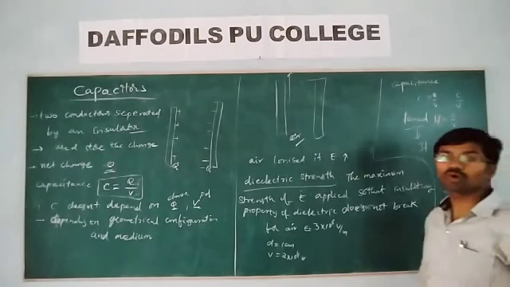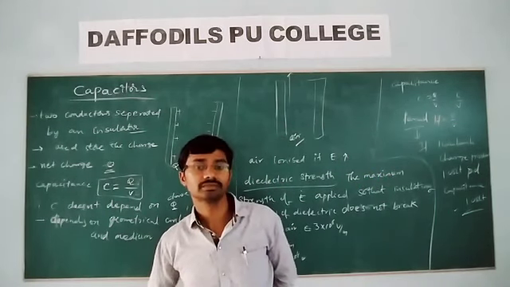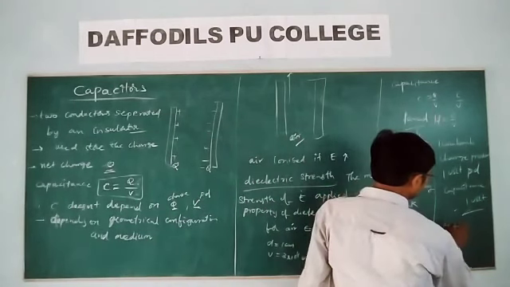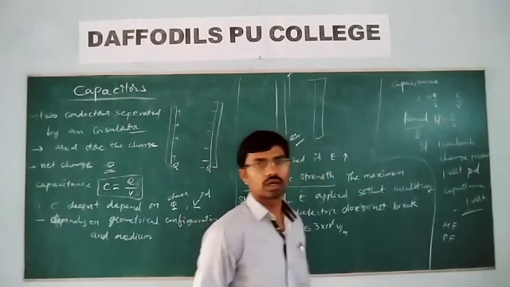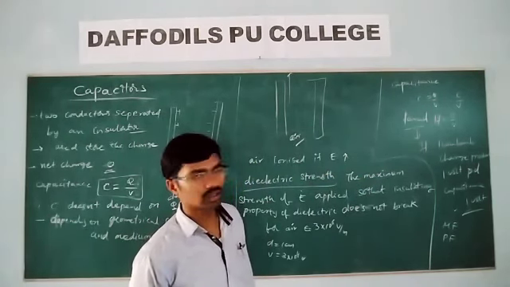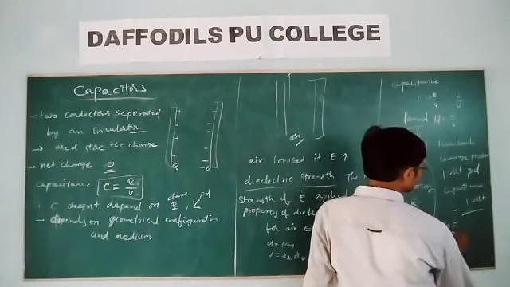And remember, even 1 farad is very big. Because of this, the practical units of capacitance are microfarad, picofarad, nanofarad, and so on. Capital F is the symbol.